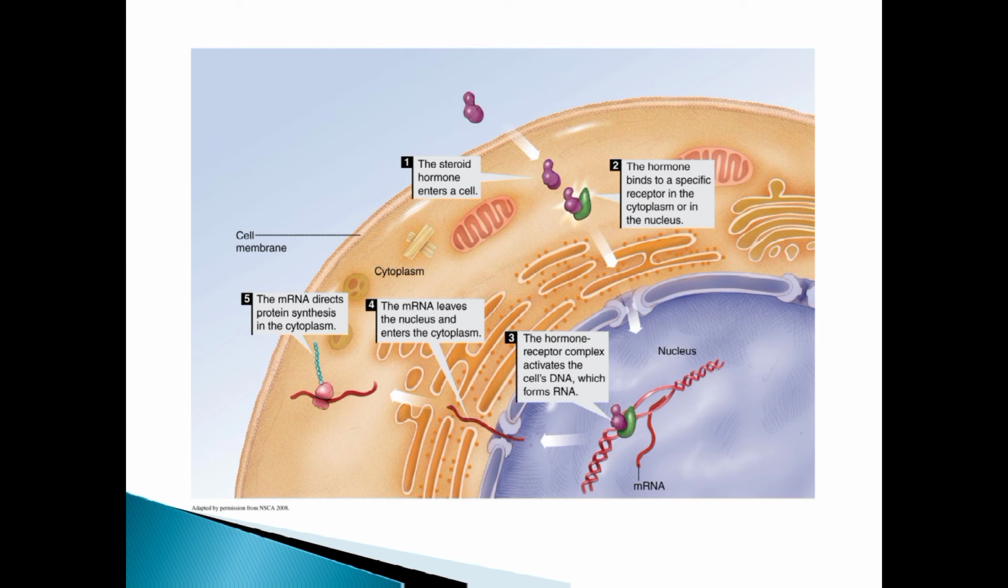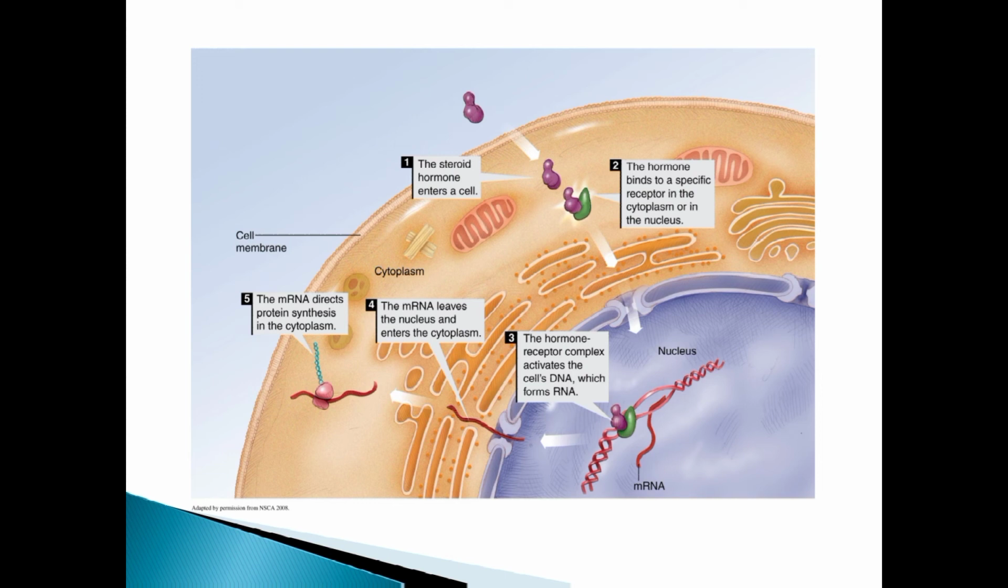If you see the picture I put over here, it shows the steps of how it enters into the cell. In step one, the steroid hormone enters directly into the cell. There's a difference between steroid and non-steroid hormones. The steroid hormone binds to specific receptors in the cytoplasm or in the nucleus. The mRNA directs protein.